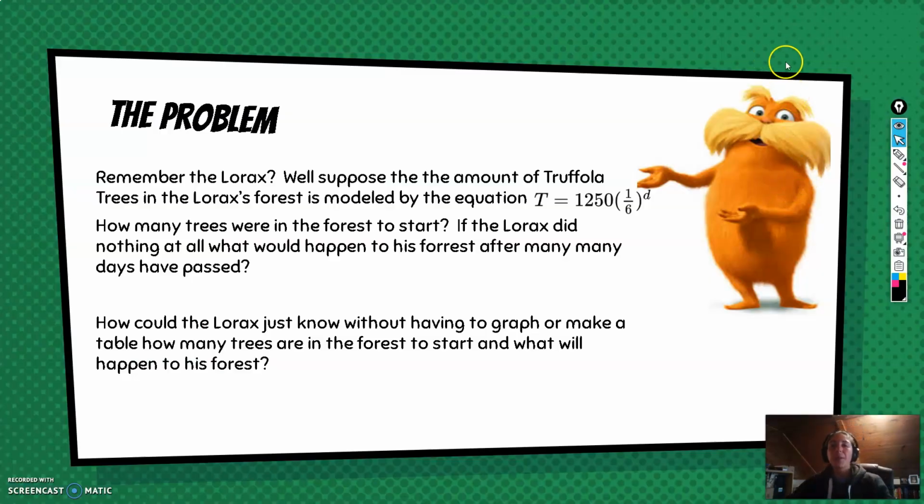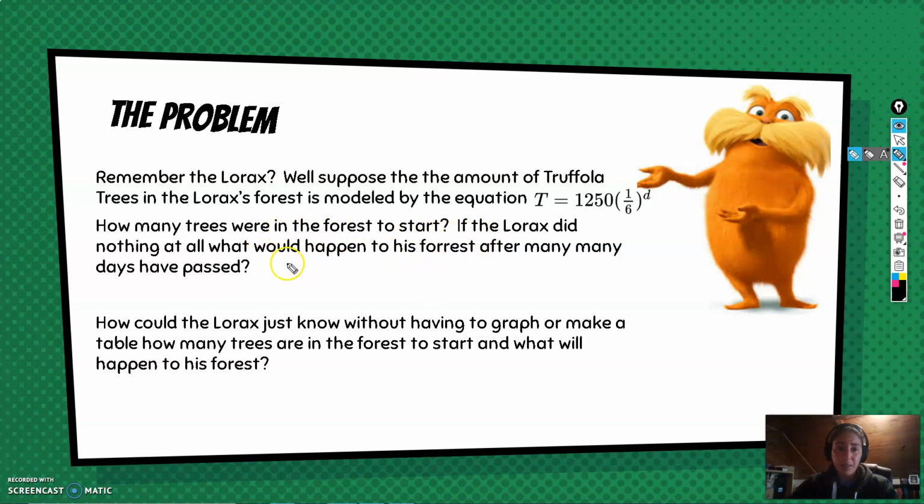So let's start off with the problem. If you remember the Lorax from the Dr. Seuss books, suppose the amount of tupelo trees in the Lorax's forest is modeled by the equation t equals 1250 times 1/6 to the d power. Okay? Well, if you remember, the story of the Lorax was desperately trying to save the truffula trees. So how many trees were in the forest to start?